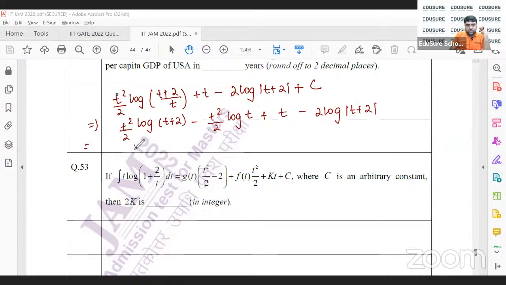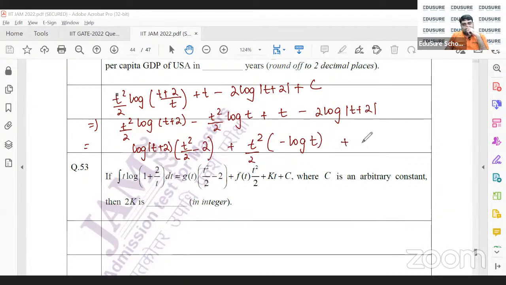So log t plus 2 common. I get t square by 2 minus 2 plus t square by 2 minus log t plus t plus c. So just compare this: g(t) will be the same as log t plus 2, f(t) will be the same as minus log t, and t is the same as kt. That makes k equal to 1.